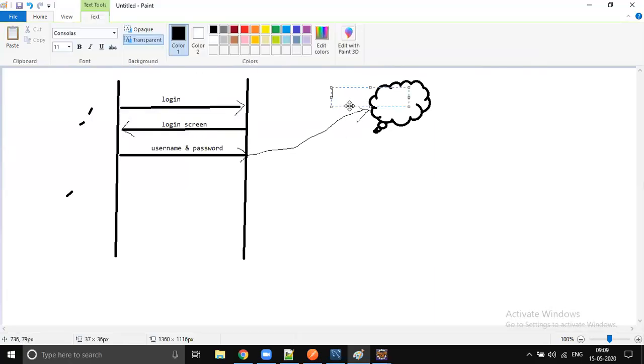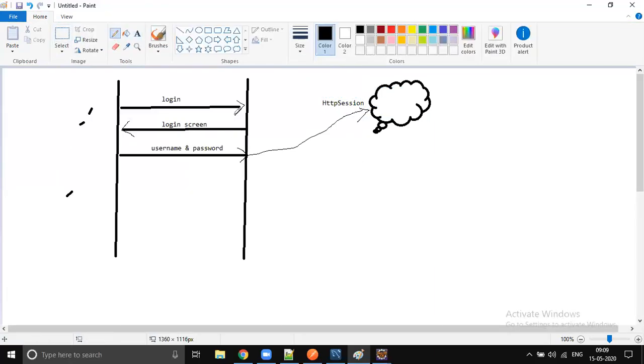This is what we used to do in the 1990s or 2000s, right? And now things have changed. No HTTP session, stateless, right? All our web services are stateless. Every request you send has no relationship with the last request or future request. You send the request, I will give the response. Session management is completely avoided in applications now. But in the olden days, we used to use this HTTP session. So once the username and password are authenticated successfully, we will store the user information in the session.